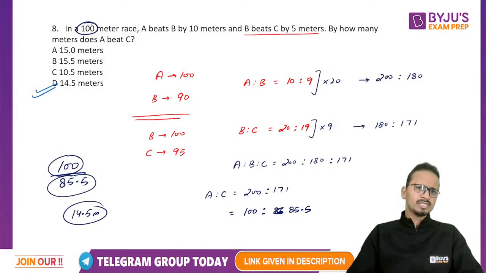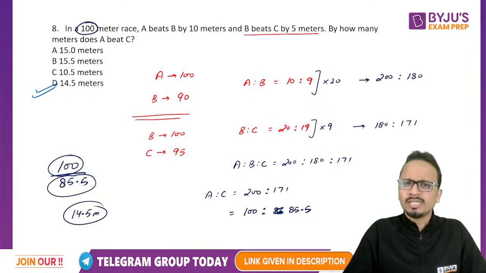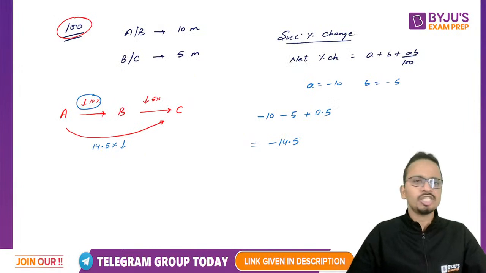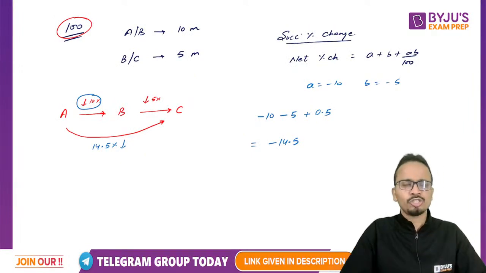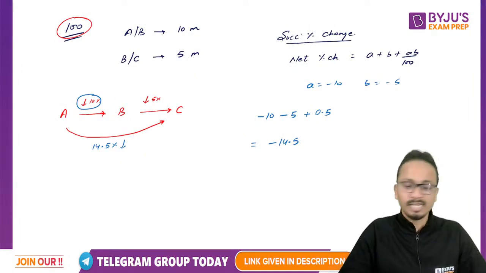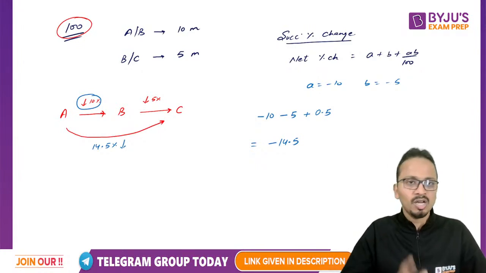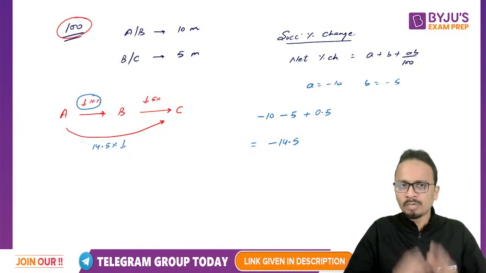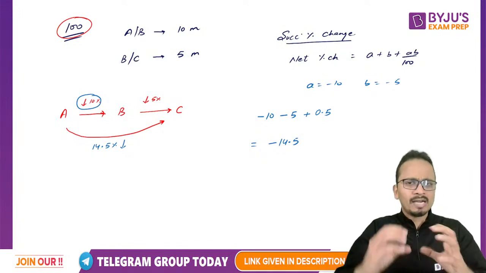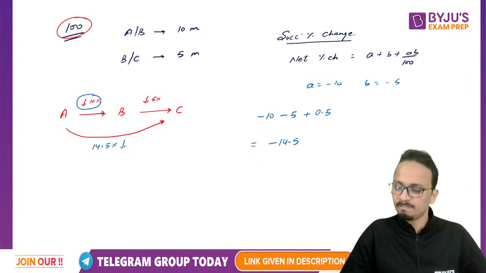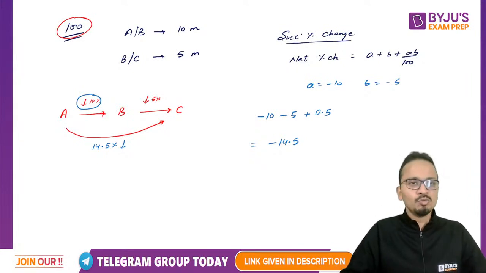Now this formula, this logic, this application of successive percentage change can be applied in these questions of races in time, speed, distance. All right, so I hope all of you have understood whatever I have done here. If not, please go back and look at this particular portion once again and you will understand each and everything. Okay, so with this, let's move on to the next question.